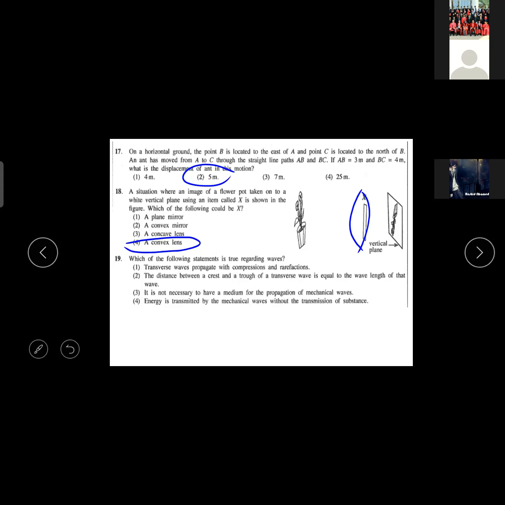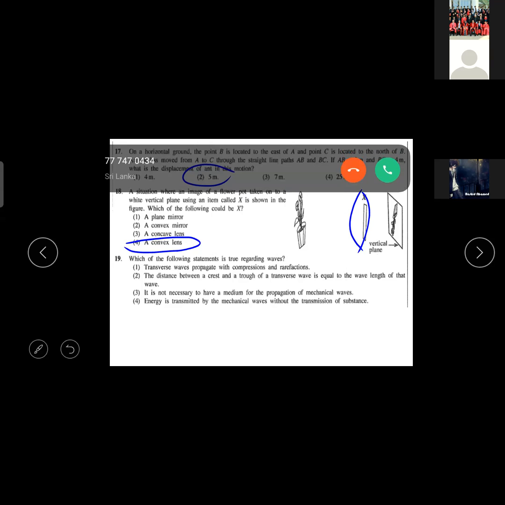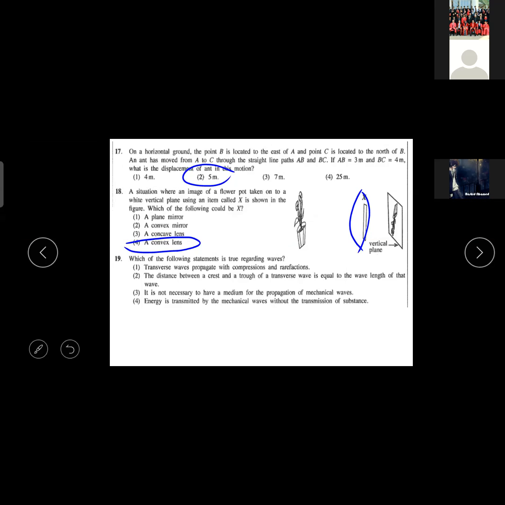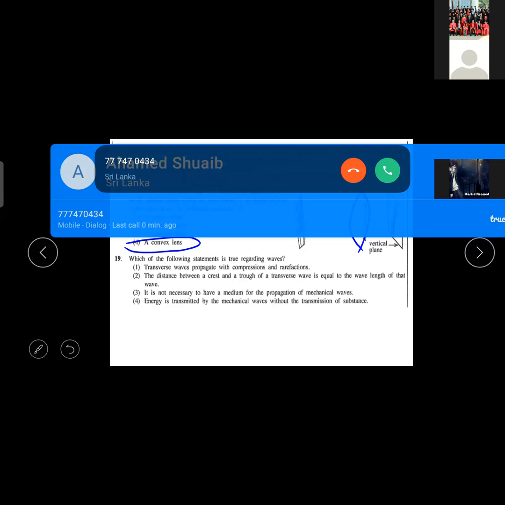Then, which of the following, I don't have space to draw these and show. All these are there in the theory. Optics you can nicely learn. I told you, online it is very hard. So can we get questions related to ear and eye? There are chances, coming under general. There are chances to get questions related to eye and ear, but now you don't need to study anything. They will ask, where is the image formed? So you know it is the retina.